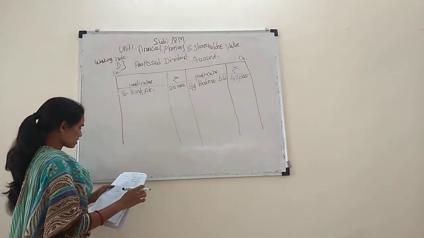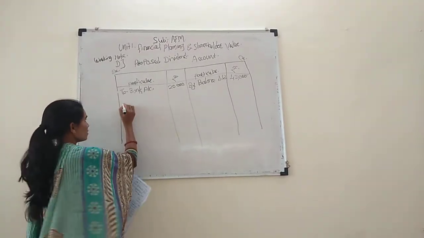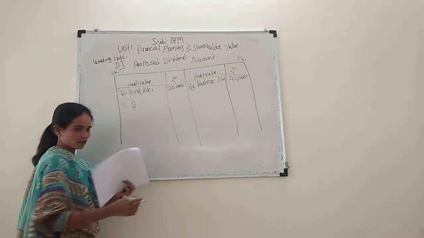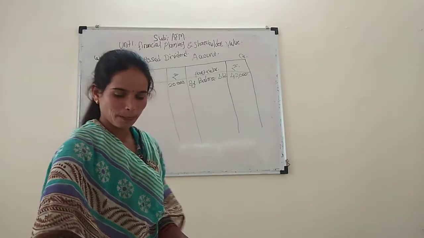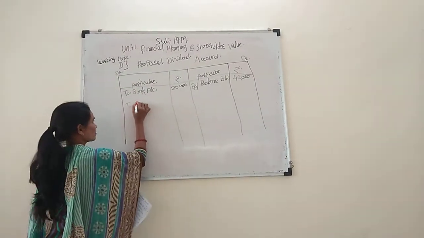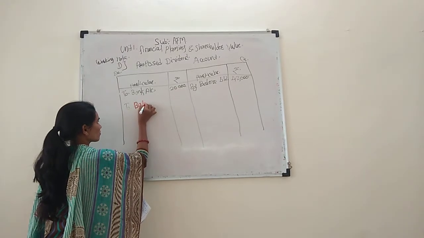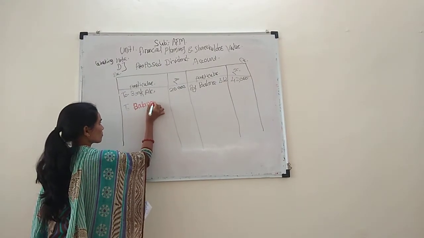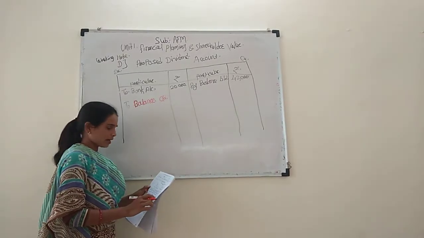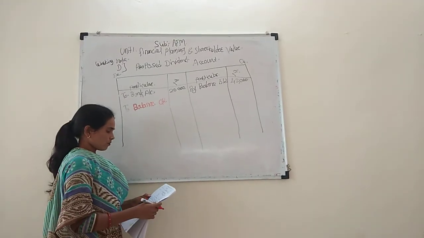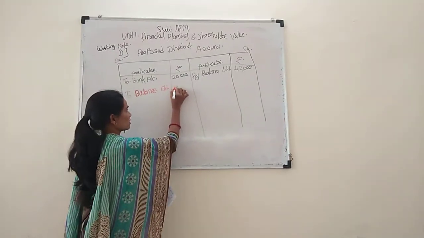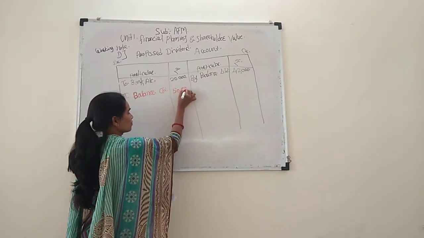And next is to balance carried down. In the 2019 balance sheet, to balance carried down is 50,000 on the debit side.